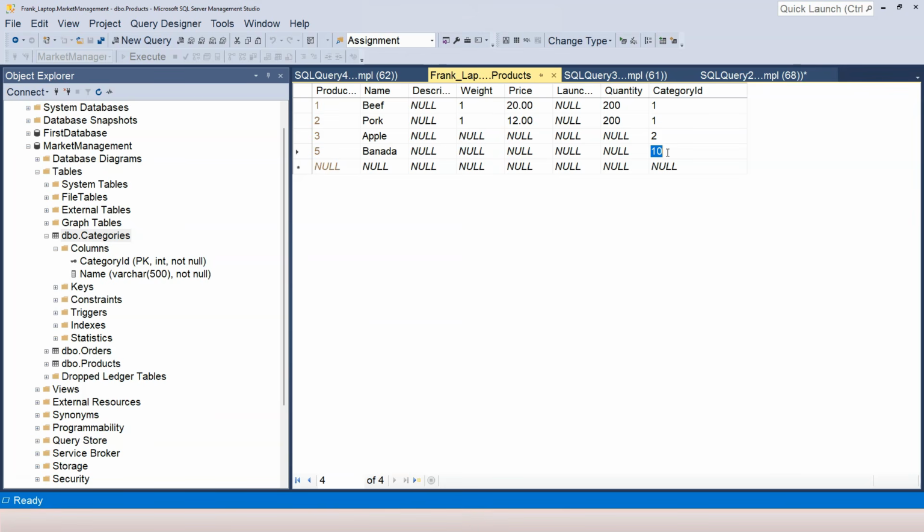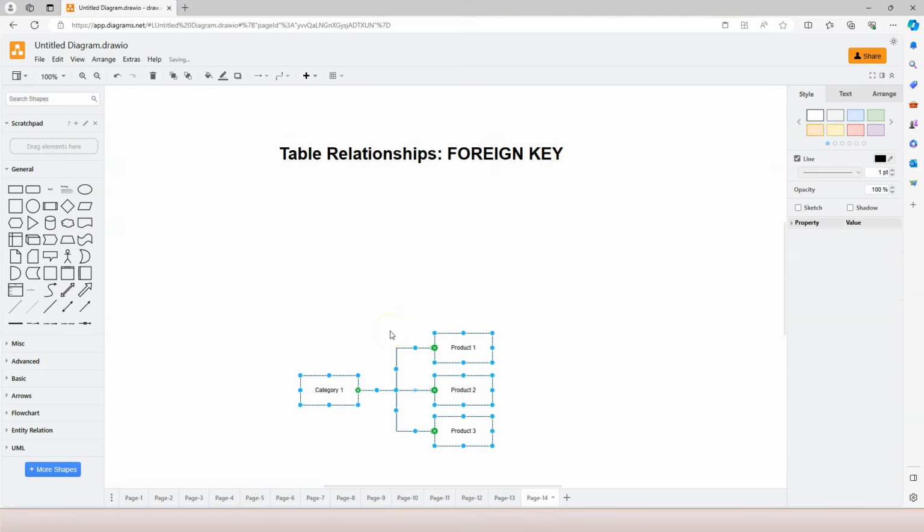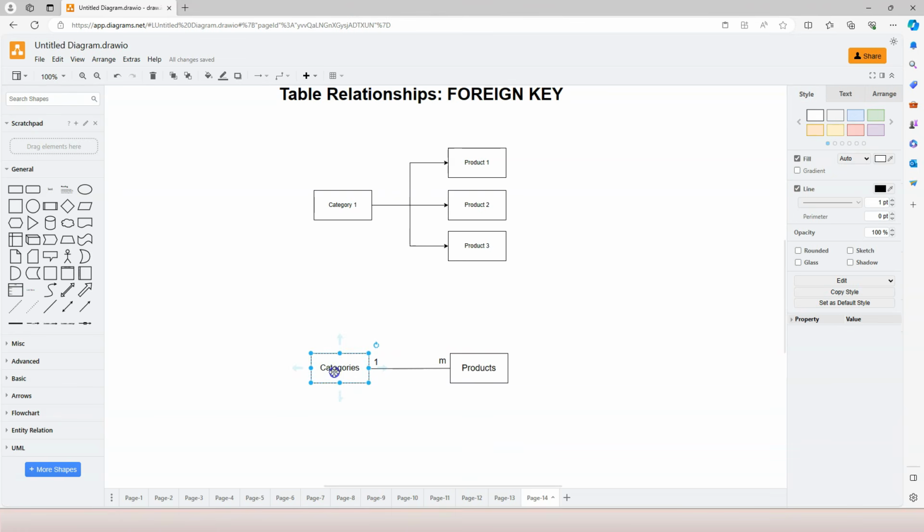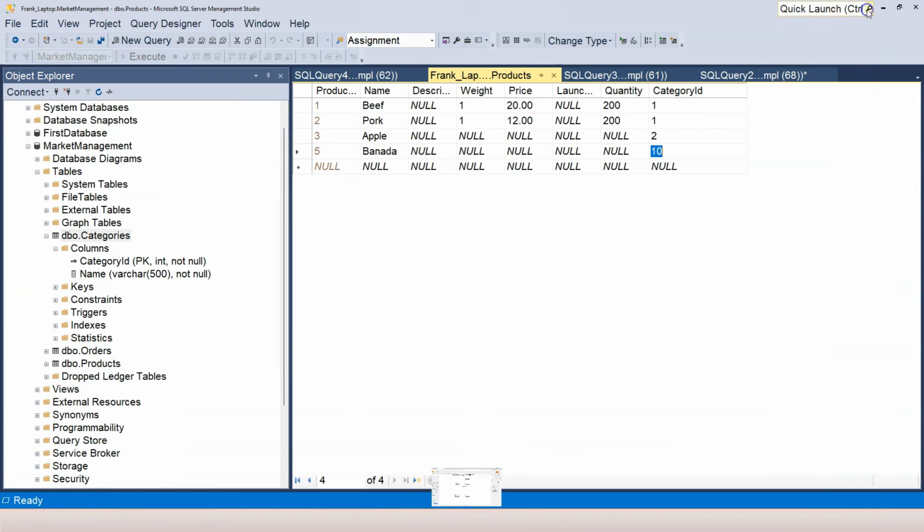And that's what we call the foreign key constraint. So let's go back to the diagram here. We have the categories table and the products table. Each product has a category ID, so each product refers to the categories table's category ID. Here, we need to enforce a constraint that the category ID entered in the products table has to exist in the categories table as the primary key. And how do we do that?